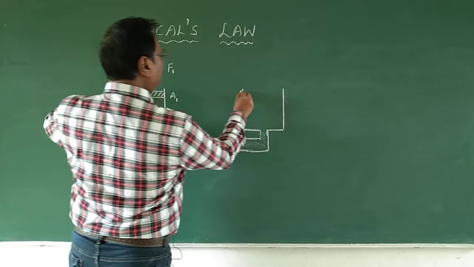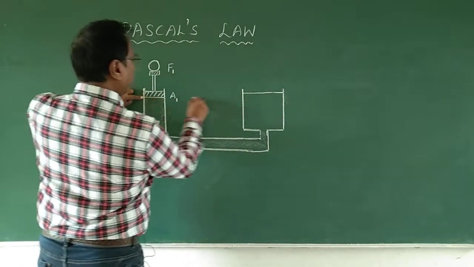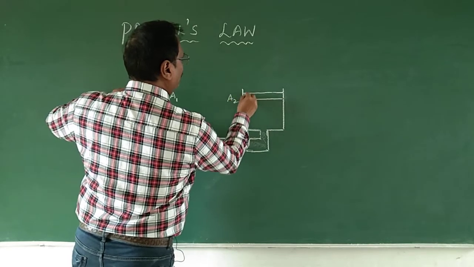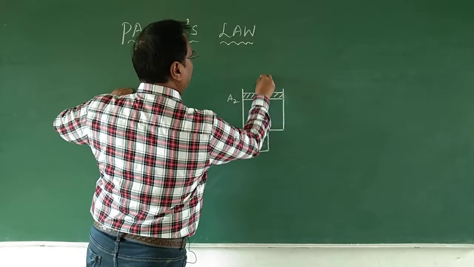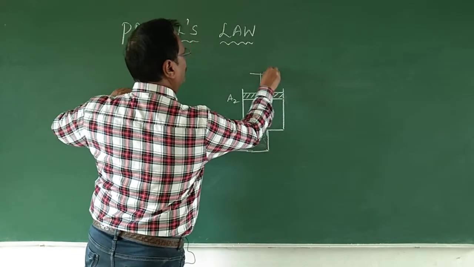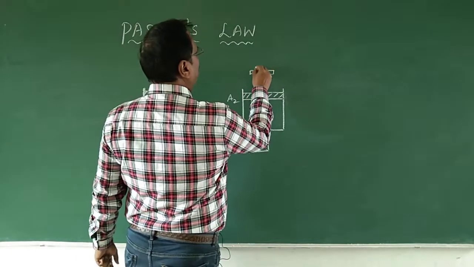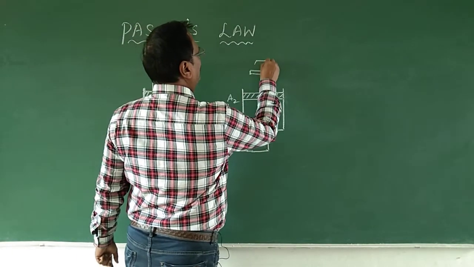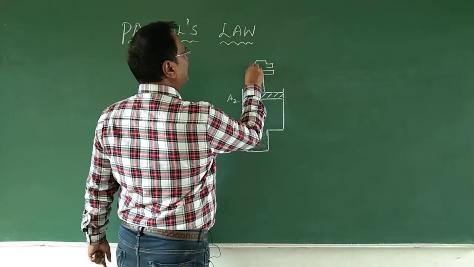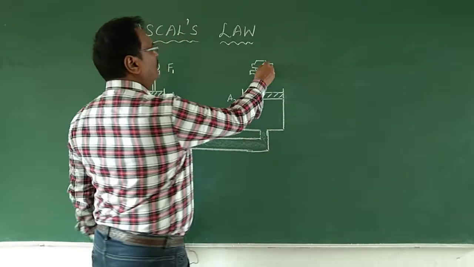Now, at the same level, in the larger piston, there is the area of cross section A2, and I have the piston here like this. Now let us keep a larger platform here, and on this platform I can rest a car or whatever heavy object I want to lift.